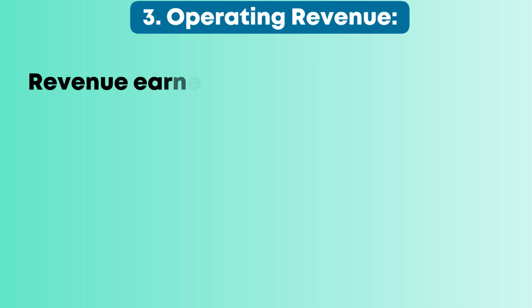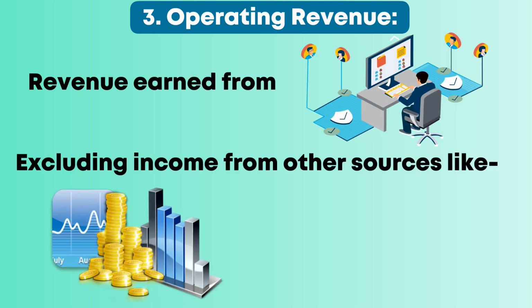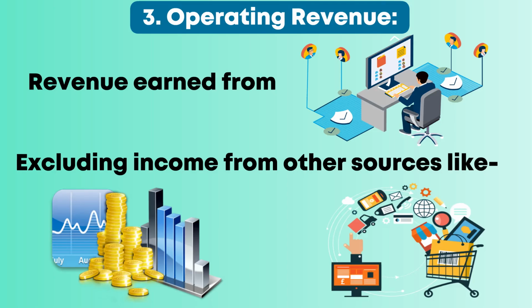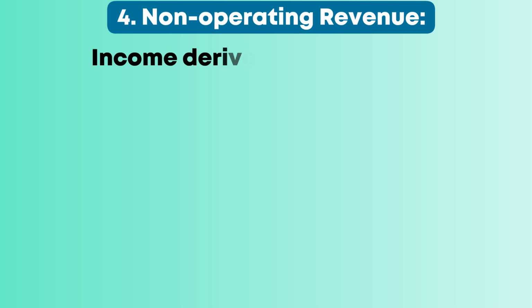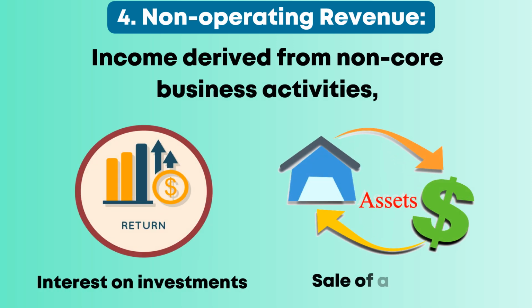3. Operating revenue. Revenue earned from the core business activities, excluding income from other sources like investments or one-time sales. 4. Non-operating revenue. Income derived from non-core business activities, such as interest on investments or the sale of assets.